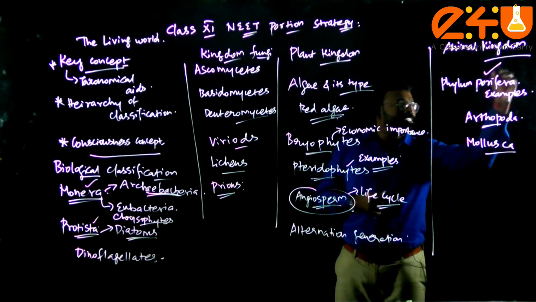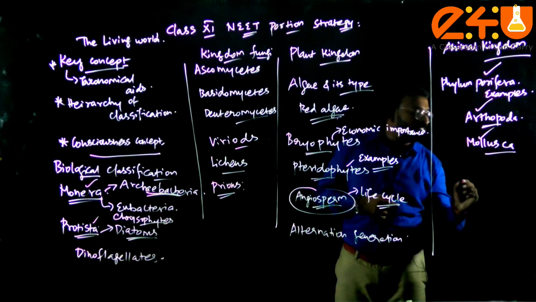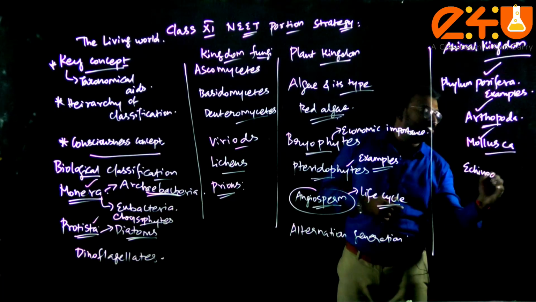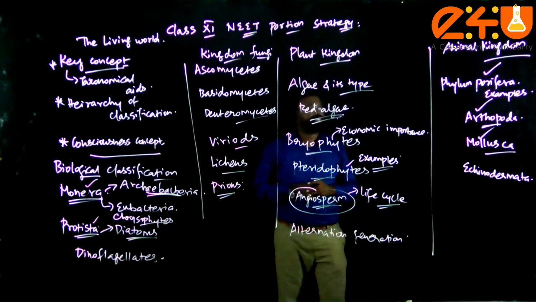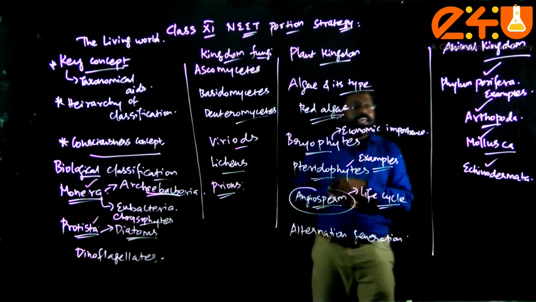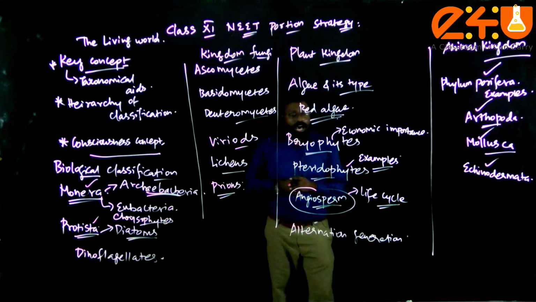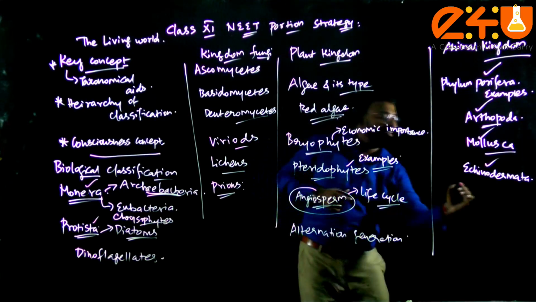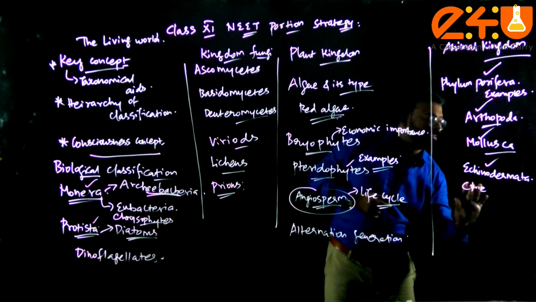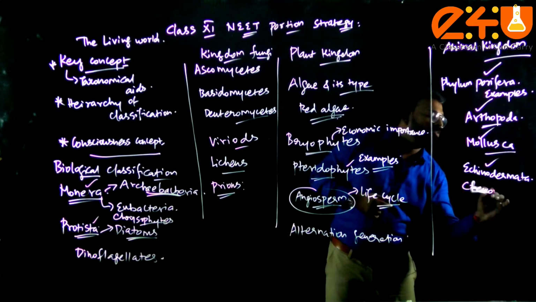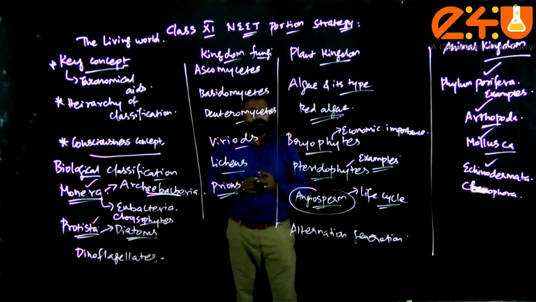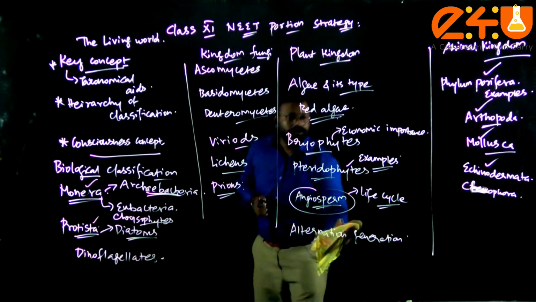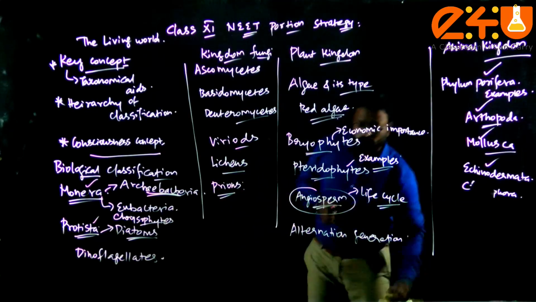In phyla, more concentration has to be given to Porifera, Arthropoda and Mollusca, and Echinodermata. Presence of a water-vascular system is the characteristic feature of Echinodermata. That is the typical question asked in many examinations, in various PMT examinations, on Echinodermata. After Echinodermata, your focus should be more on Ctenophora. The bioluminescence property comes under that, and it plays a very major role. Ctenophora is much needed; you need to focus more on that area.